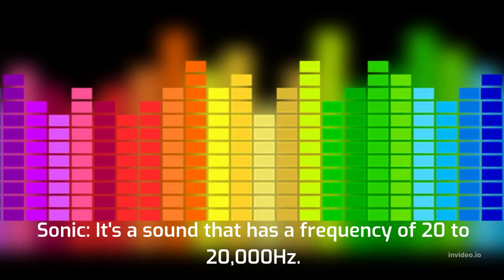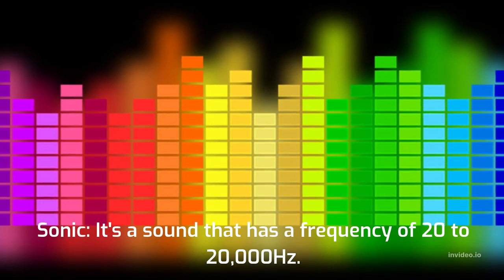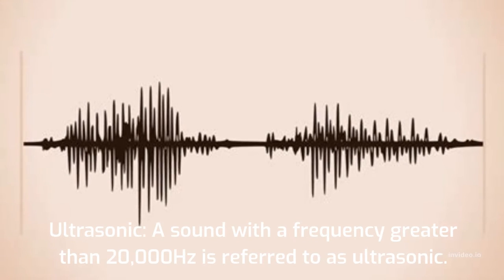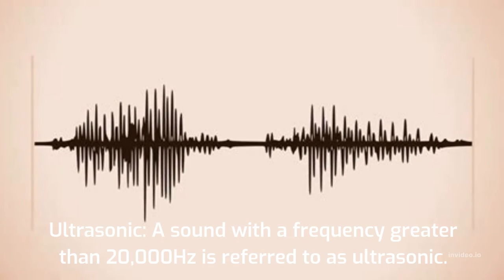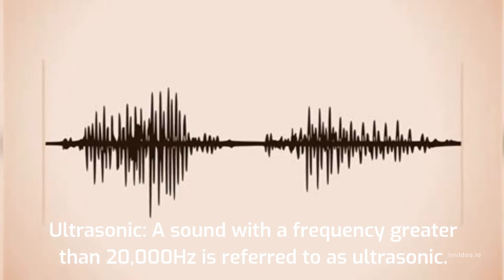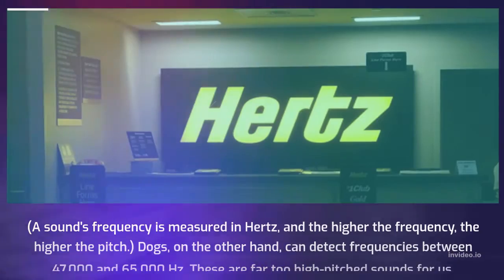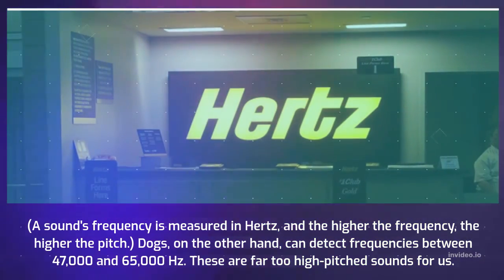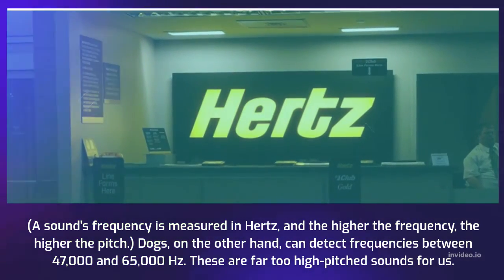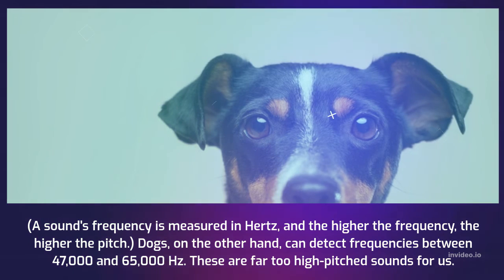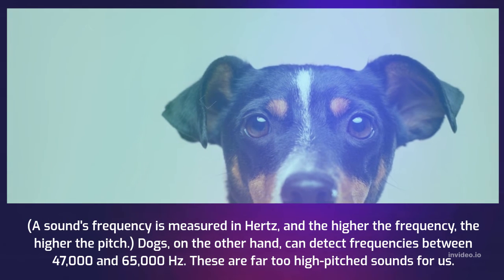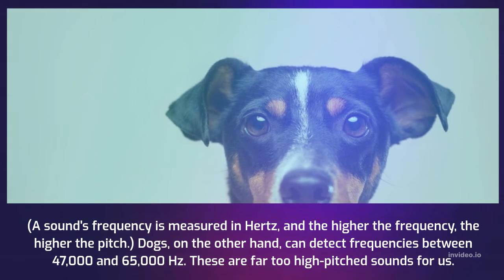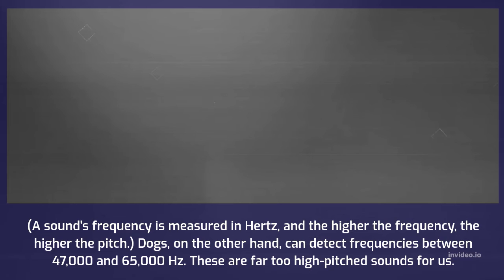Sonic, it's a sound that has a frequency of 20 to 20,000 Hz. Ultrasonic, a sound with a frequency greater than 20,000 Hz is referred to as ultrasonic. A sound's frequency is measured in Hz, and the higher the frequency, the higher the pitch. Dogs, on the other hand, can detect frequencies between 47,000 and 65,000 Hz. These are far too high-pitched sounds for us.